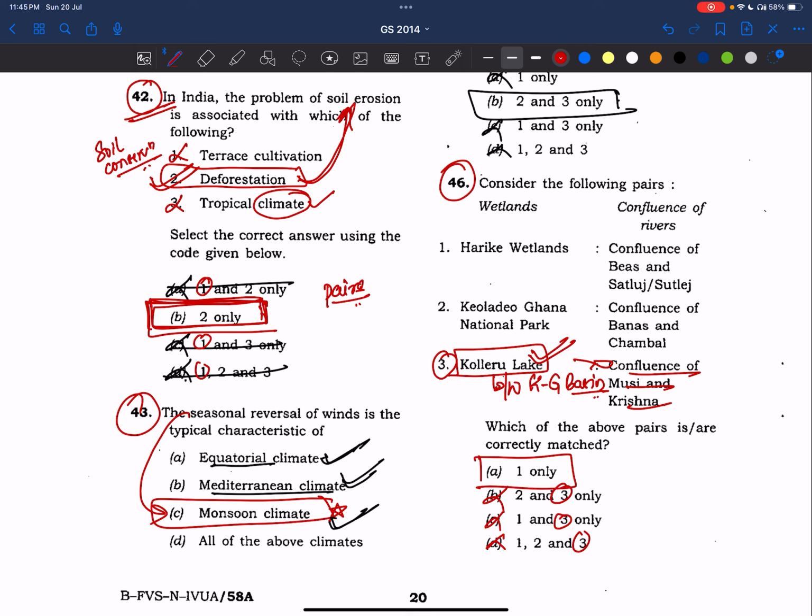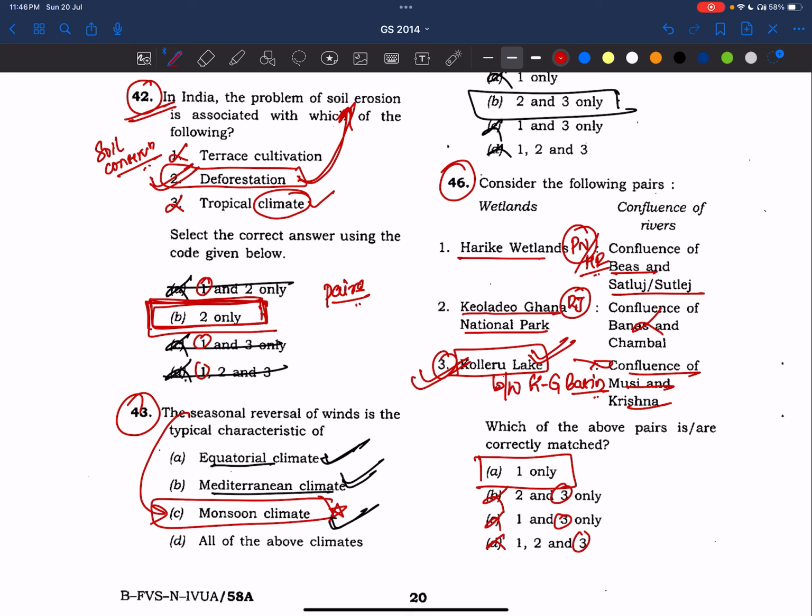Okay. See here, Keoladeo Ghana National Park. It is in Rajasthan. Right. The only river which is flowing in Rajasthan we know is Luni. Right. So even this is also wrong. If you know about Kolleru Lake, you got the answer. And Harike, yes, it is on the Beas and Sutlej. Harike, it is in Punjab. Okay, I think Harike, yes, Punjab only. Maybe it is in Haryana also. I don't know correctly. Okay, but the answer is A only.